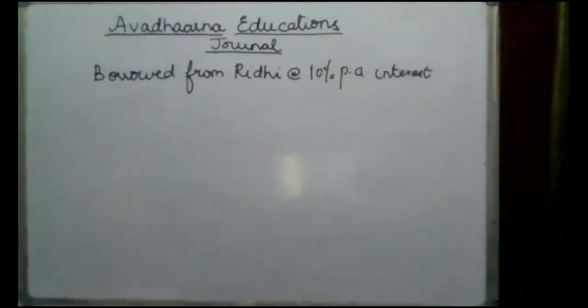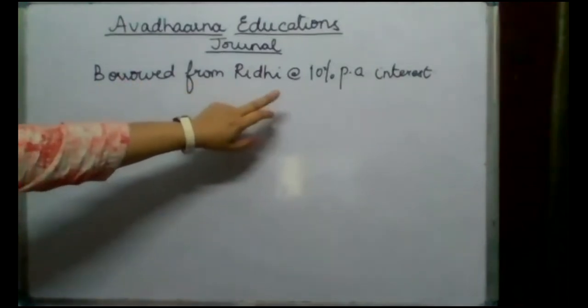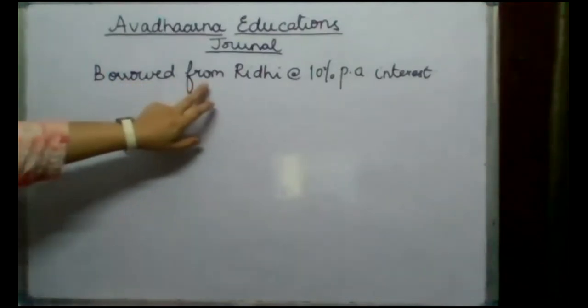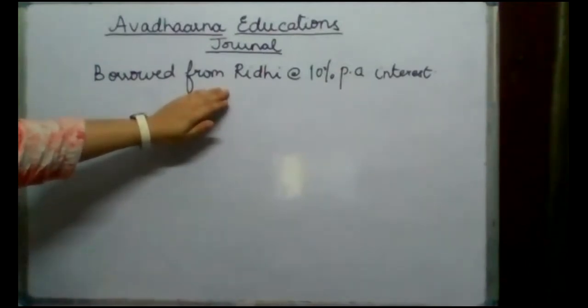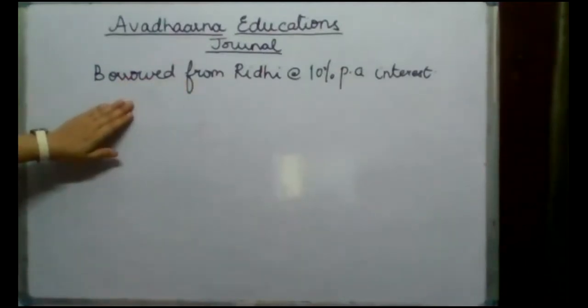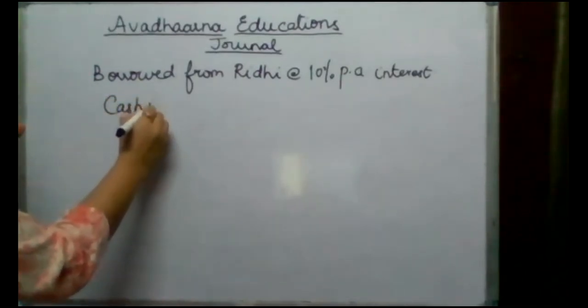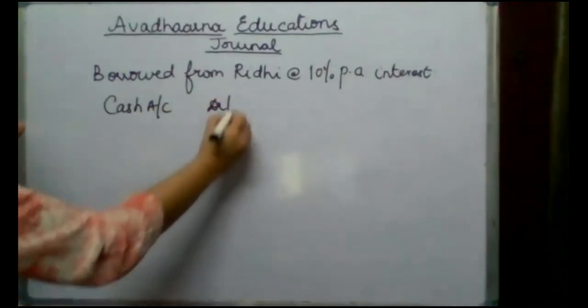The next transaction is borrowed from Riddhi at the rate 10% per annum interest. Now see, we have to pass the journal entry for the amount which we have borrowed from Riddhi. The amount which we have borrowed from Riddhi has come into our business in the form of cash. So cash account will be debited.